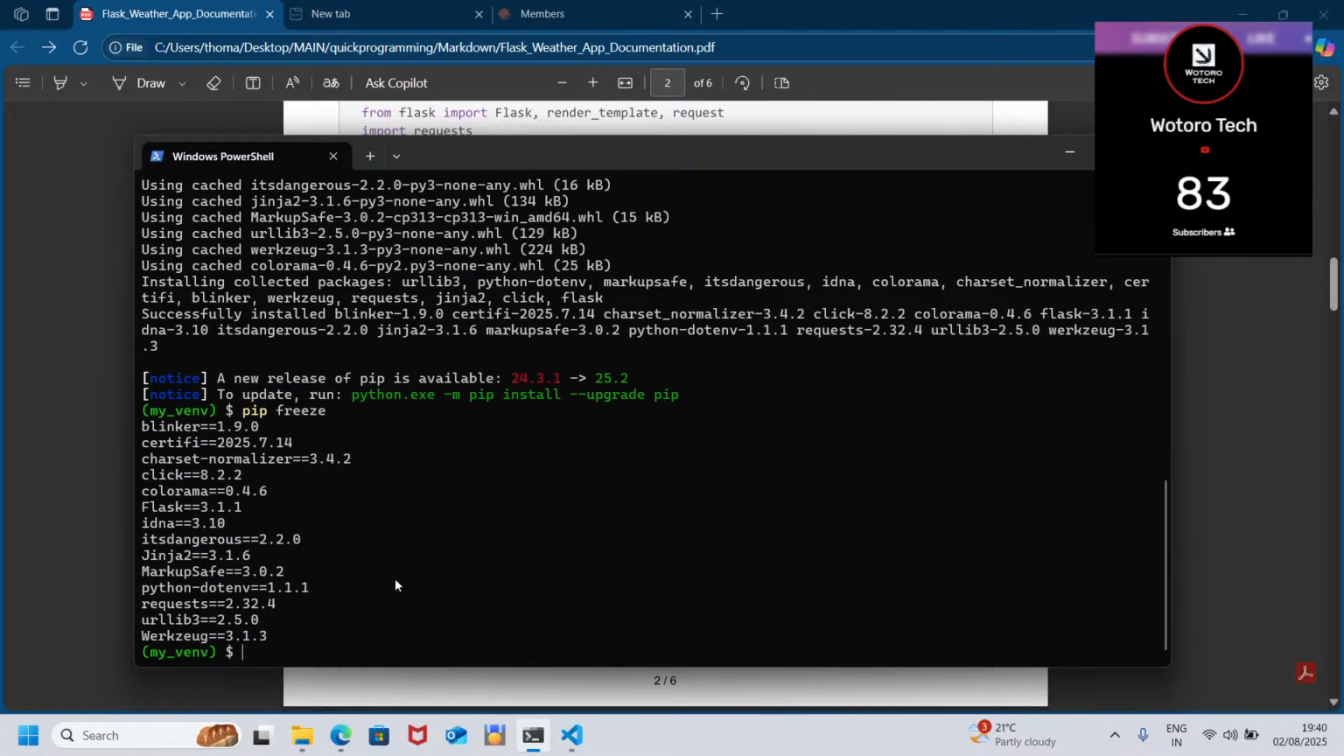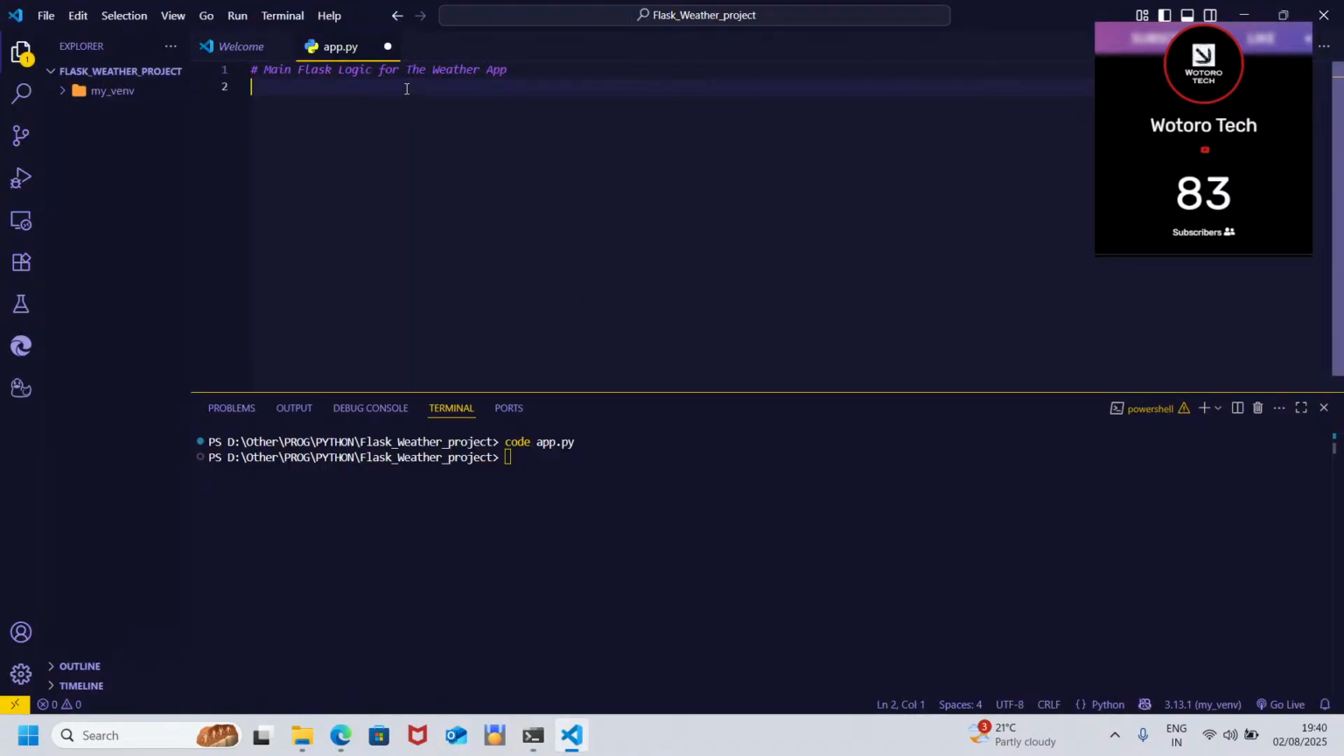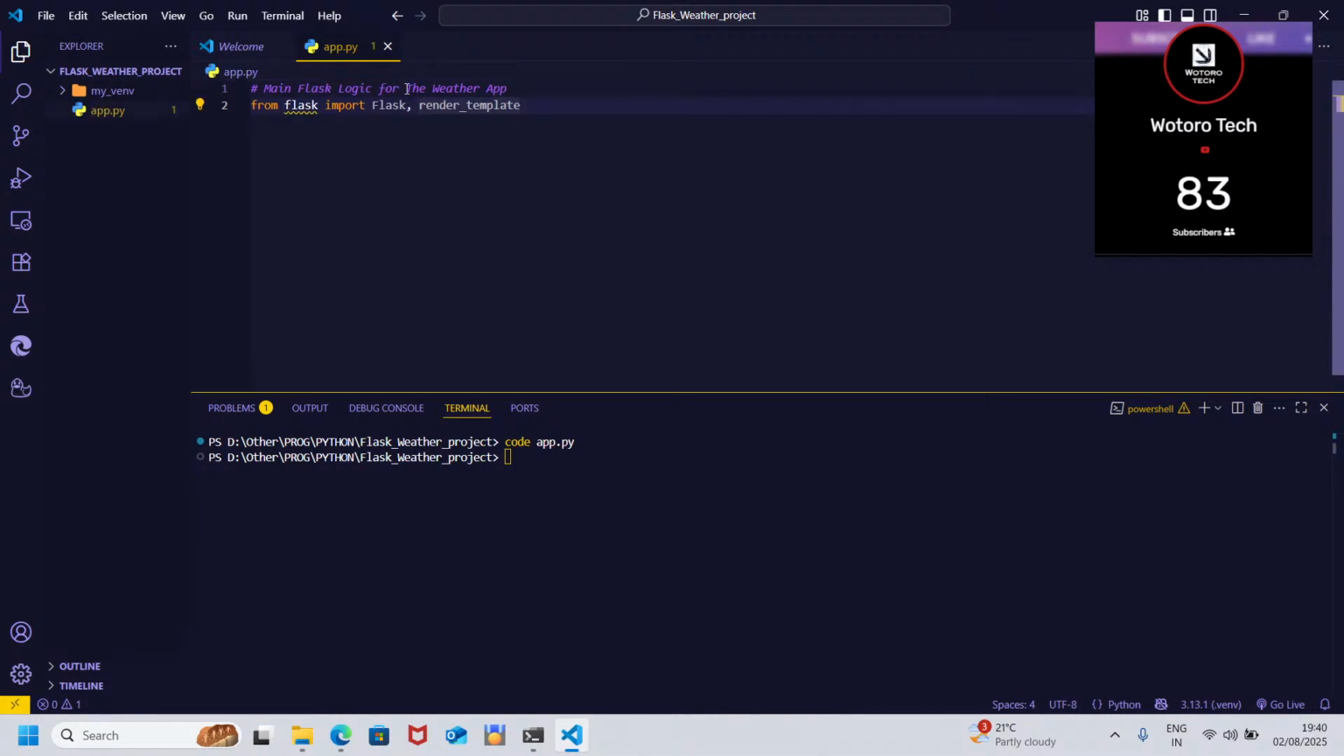So let's go back to our file. So now we're going to say from flask, remember the Flask module, we import the Flask class. Then the next one we import is render_template. This is what we are going to use to render our templates. Then the other one that we are going to have is request. So that is it. Then another one we are going to import is requests.